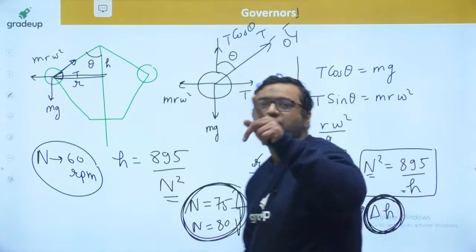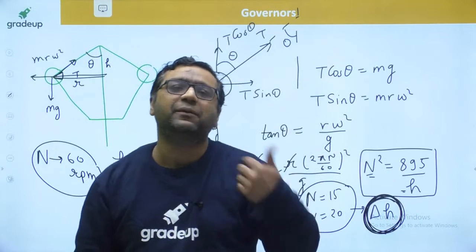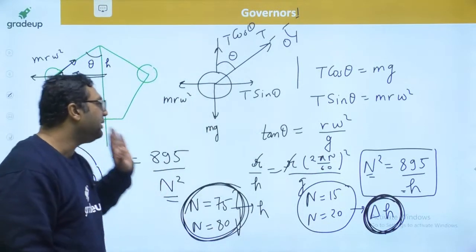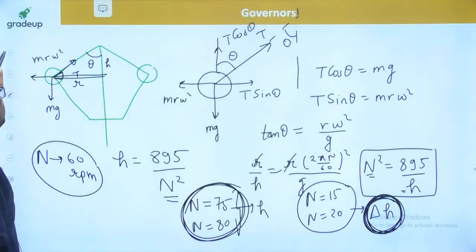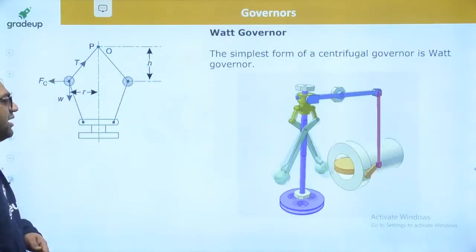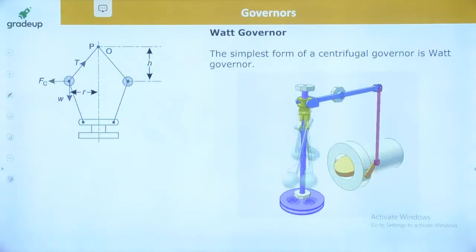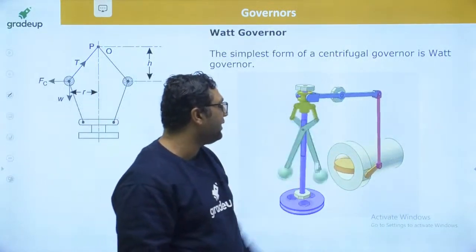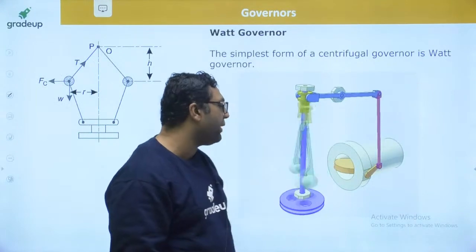And you know, movement of the sleeve is what results in the supply of fuel. That's why I said this is how we can prove it. But now we do not have that much time to prove this kind of thing, otherwise time will be wasted. This is how the governor works. You can see here how the bell crank lever is used and how the valves open and close.